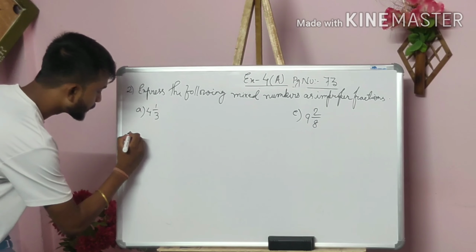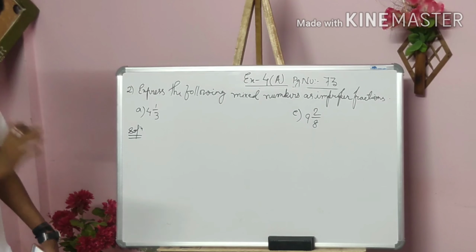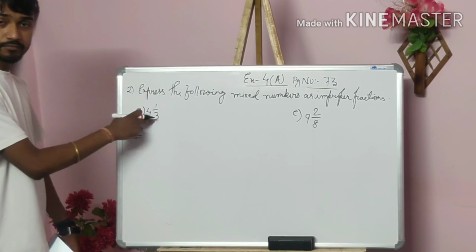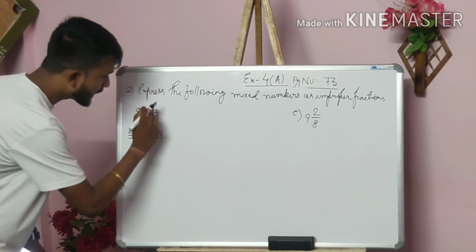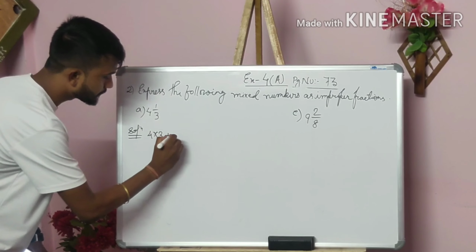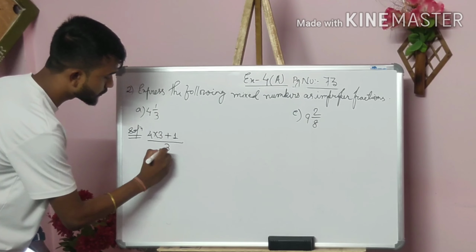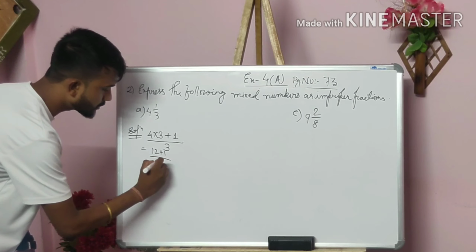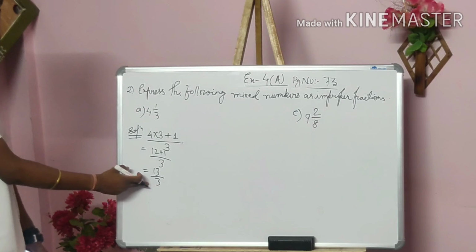What we are going to do here, just write the solution. You have to multiply 4 and 3, whatever numbers are there. 4 and 3 multiply. 4 into 3, add the upper one, the 1. Just write the lower one here, 3. So 4 threes are 12 plus 1 divided by 3. What I have got? 13 by 3. So isn't it an improper fraction?